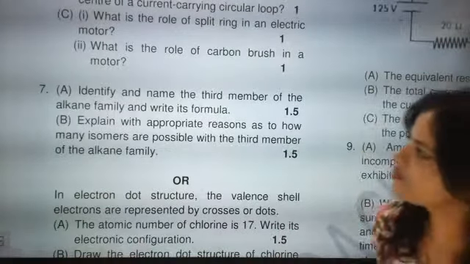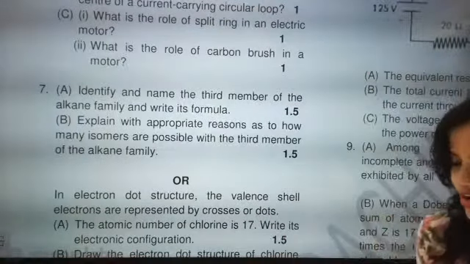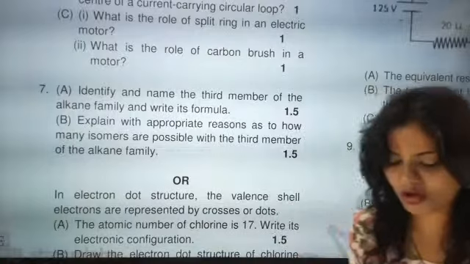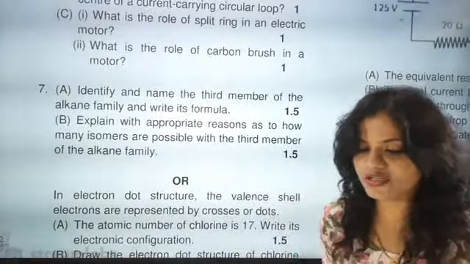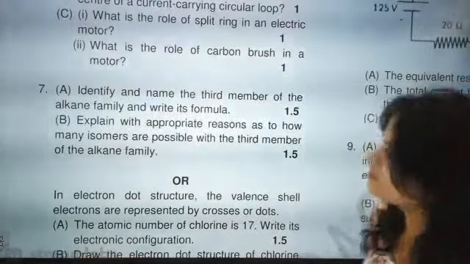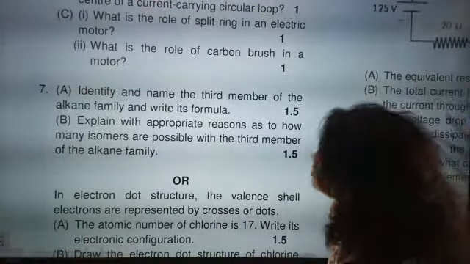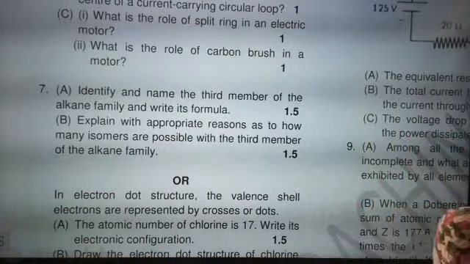1.5 marks. So now we are going towards 3 mark questions. So 1.5 mark question. You know what? Sharp 8 o'clock, my 11th, 12th student will say auntie time up. So please kindly solve this question fast. Identify and name the third member of alkane family and write its formula.